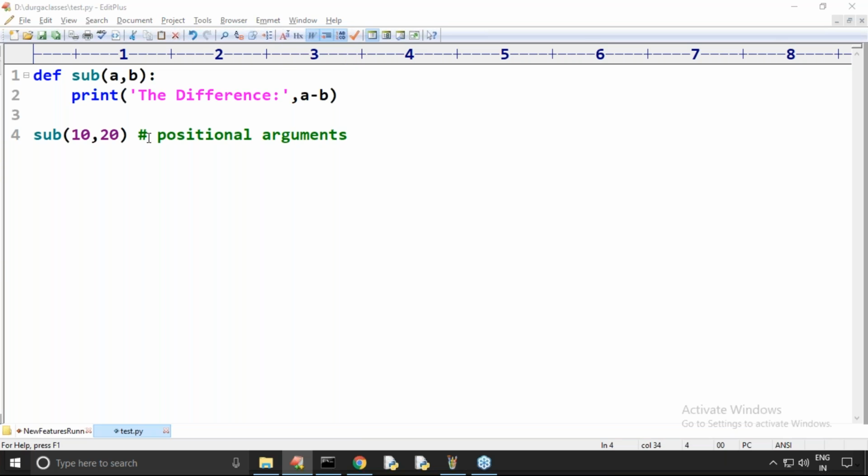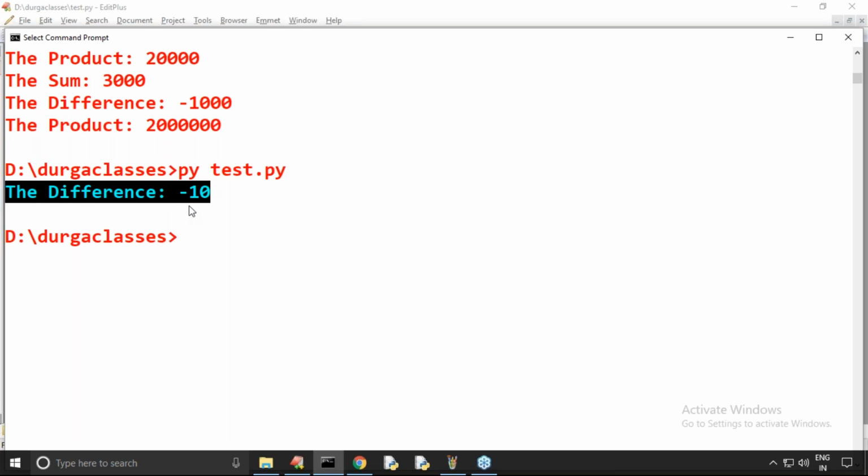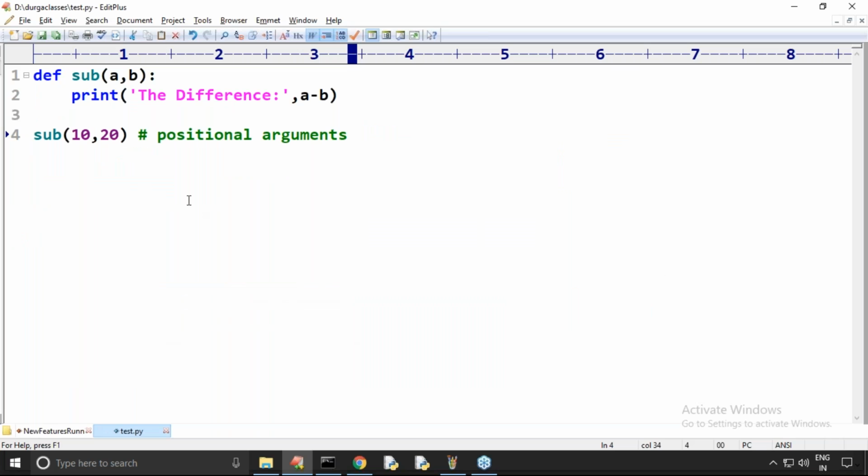Now what is the answer? By default, observe carefully, the difference is minus 10. We are going to get minus 10.